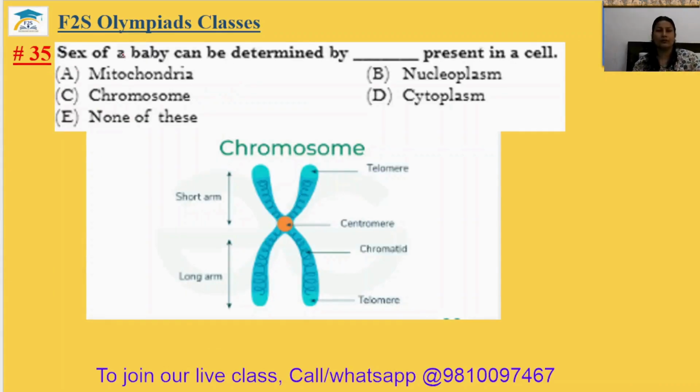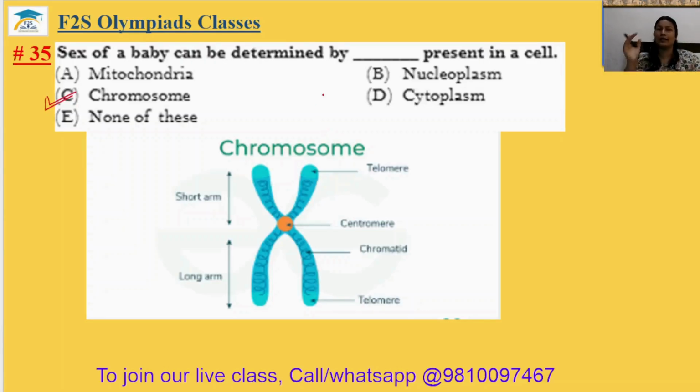Question number 35. Sex of a baby can be determined by dash present in the cell. So it is chromosome present in the cell. If there is the XX chromosome, then there will be girl. If it is XY chromosome, then there will be boy. All the girls have only XX chromosome, and boys have X and Y both chromosome.